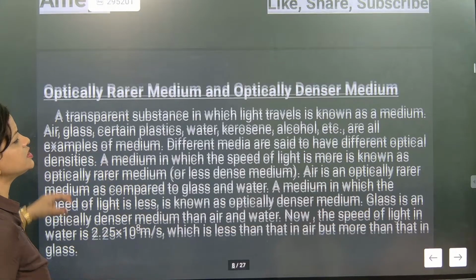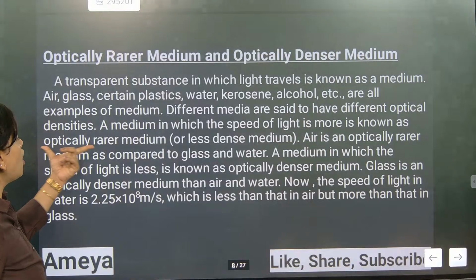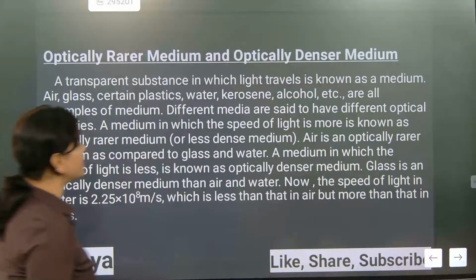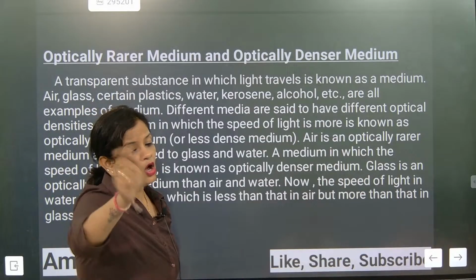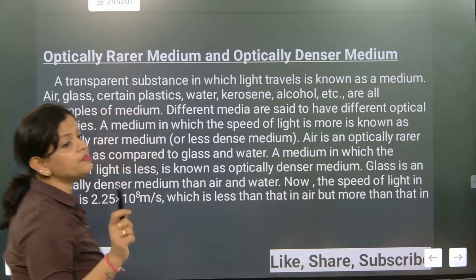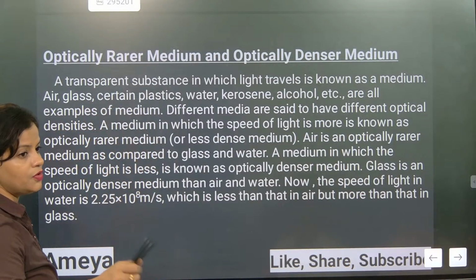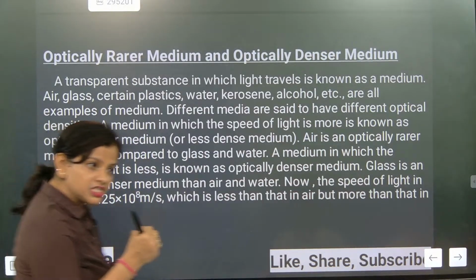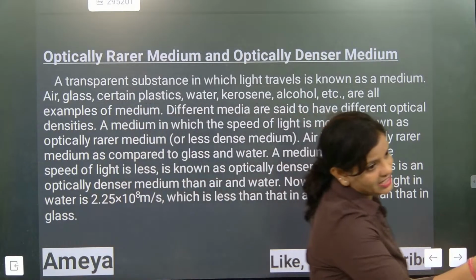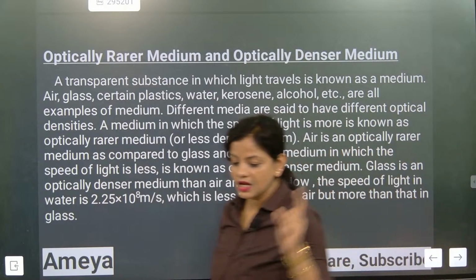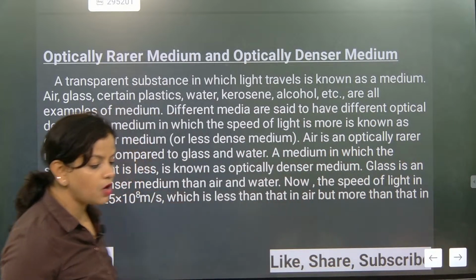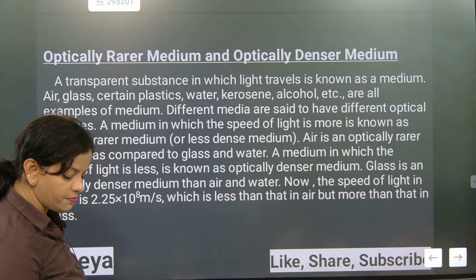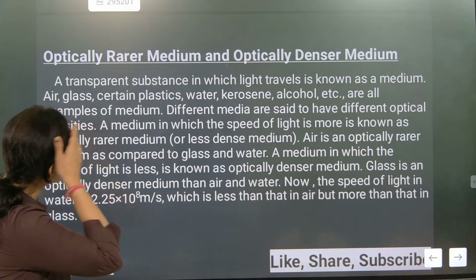A medium in which the speed of light is more is known as an optically rarer medium. In an optically rarer medium, the speed will be more, but in a denser medium, the speed will be less. I told you, where material particles will not allow light to enter easily, that means they are denser, and the speed will become less. So they will be considered as optically denser medium. That's the most important part. Please check this one out.